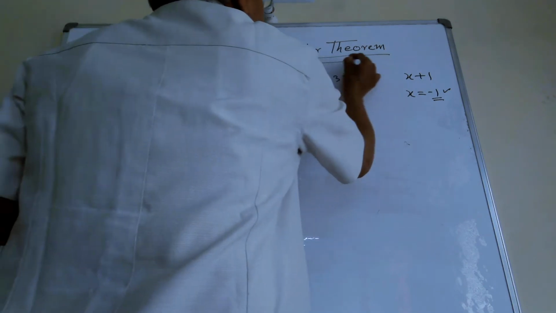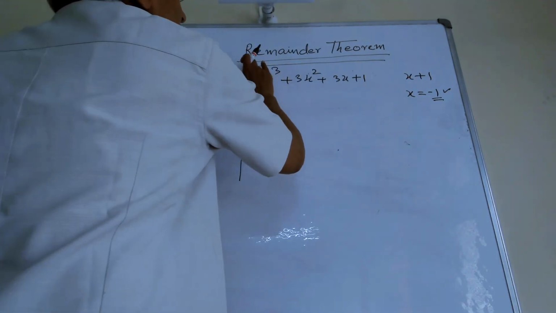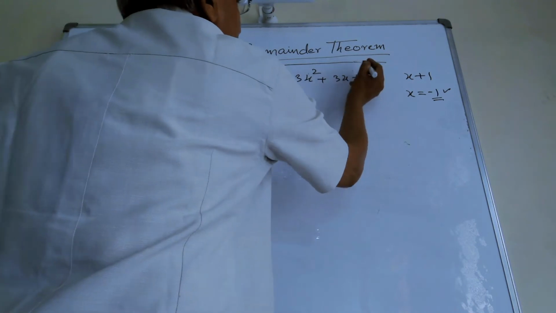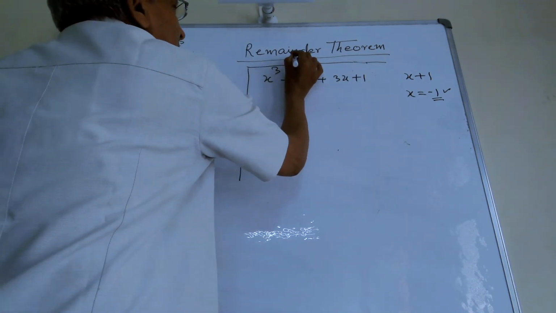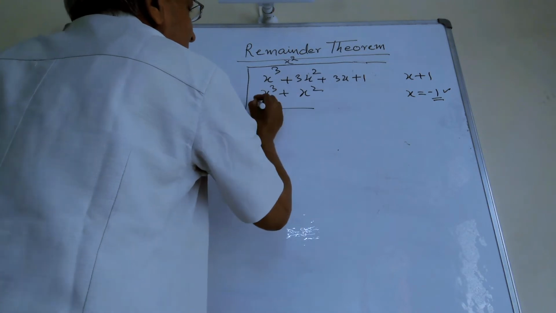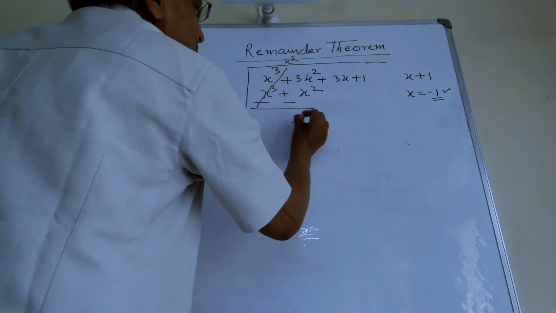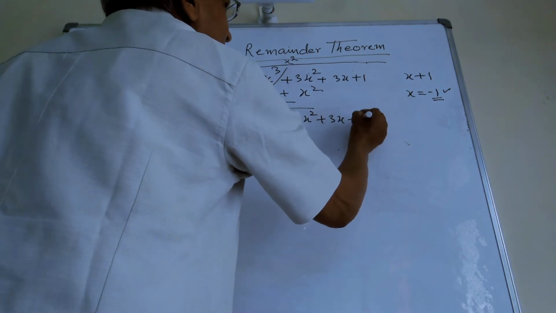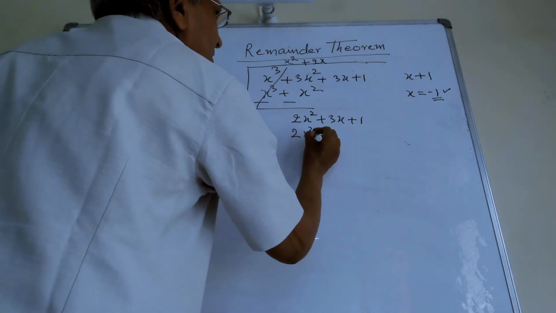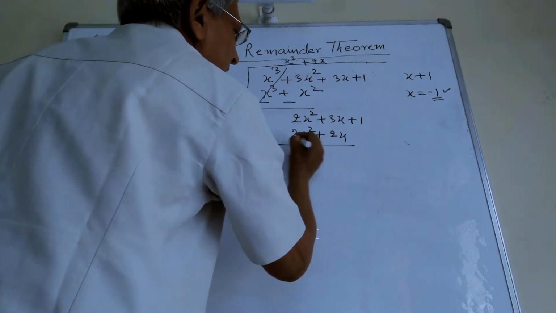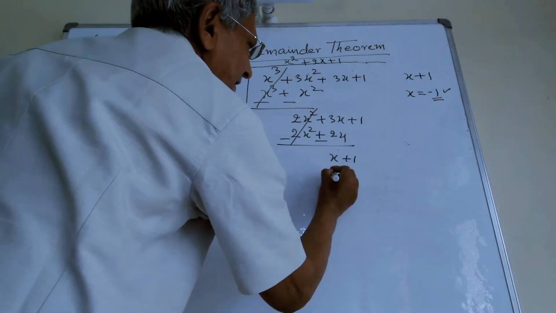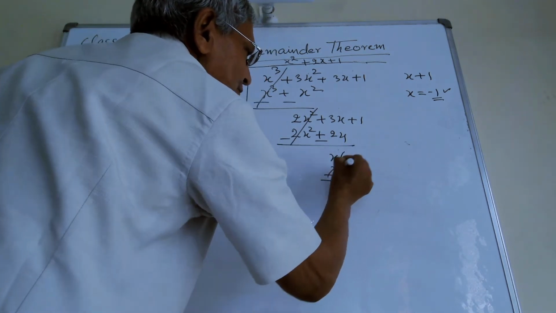Divide this by x plus 1. Now, x square, x cube plus x square, minus this 2x square plus 3x plus 1, plus 2x, this 2x square plus 2x, minus x plus 1 and plus 1, x plus 1 minus 1, both are cancelled and 0.